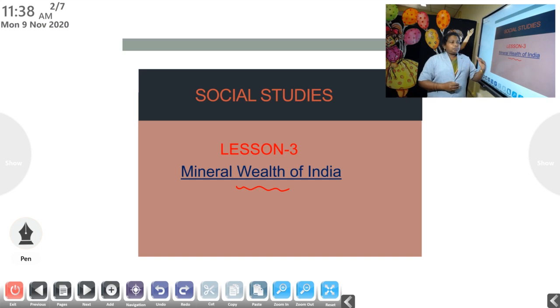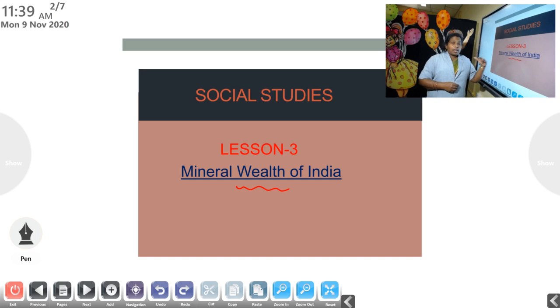Mineral wealth. Then I told you that minerals are natural substances and we divide these minerals into two groups, renewable and non-renewable sources. Then another thing about these minerals is that it takes millions of years for their formation.